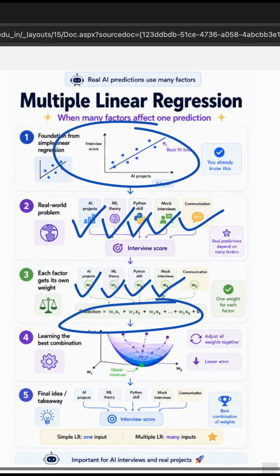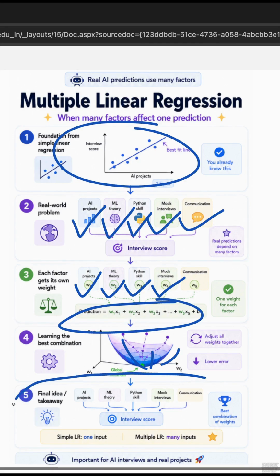In simple linear regression, you saw the model finding the best fit line by reducing error. In multiple linear regression, the same idea continues, but now the model adjusts multiple weights together. It keeps changing all weights and bias until total error becomes minimum, as you can see. And that point is still the global minimum, but now it is finding the best combination of all weights.